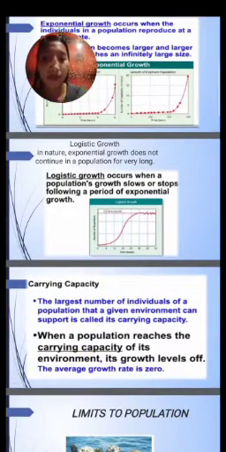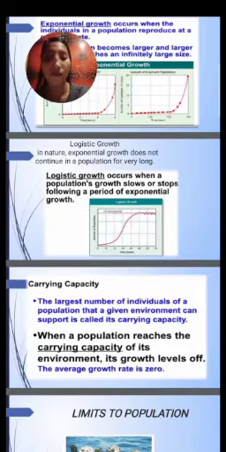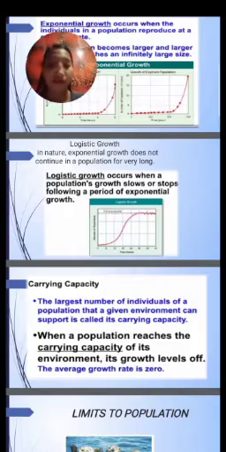The largest number of individuals of a population that a given environment can support is called its carrying capacity. So when a population reaches the carrying capacity of its environment, its growth levels off. The average growth rate is 0, so it can be 0.